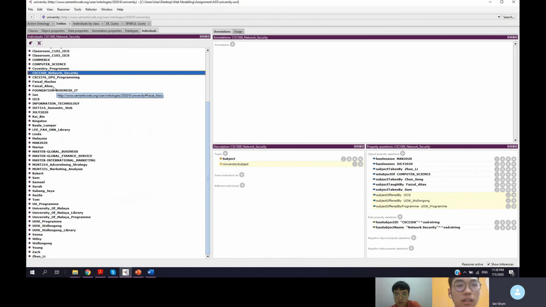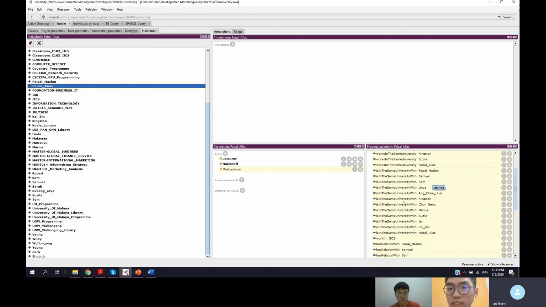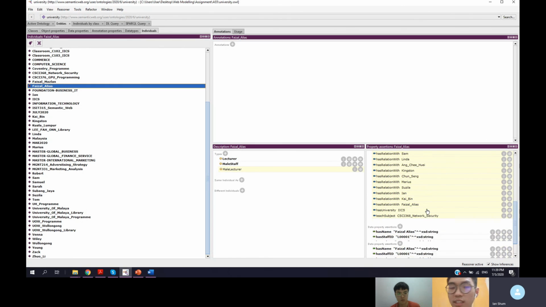And then we'll see Faisal Alias. So let's see Faisal Maslan first. So he's a lecturer of IICS, and Faisal Alias is also a lecturer of IICS. So they work in the same university. So all these are also the same. All these are lecturers and admins and cleaners. So in the same university with Chunsing, which means that Chunsing is a student in UOW and Faisal Alias is a lecturer in UOW, so they have the same university.